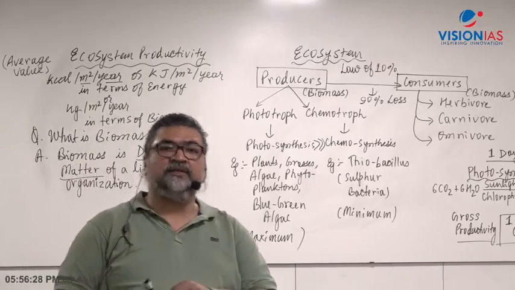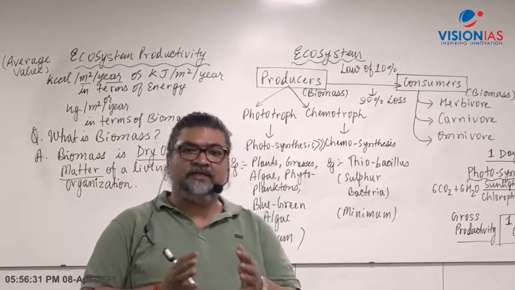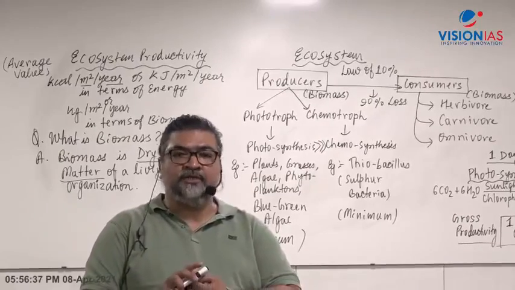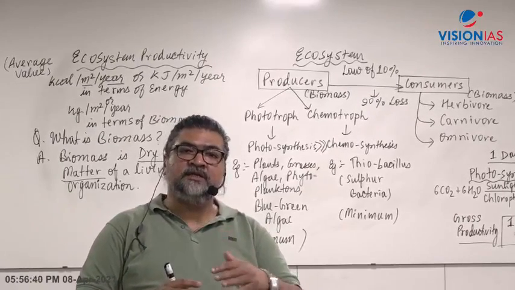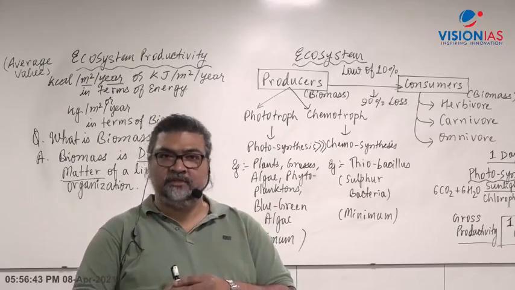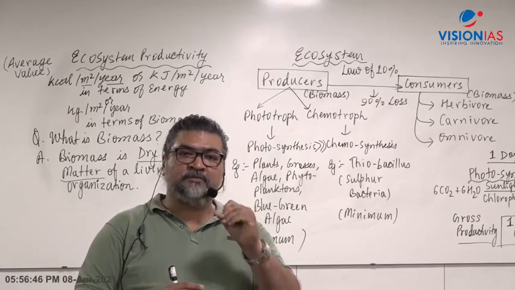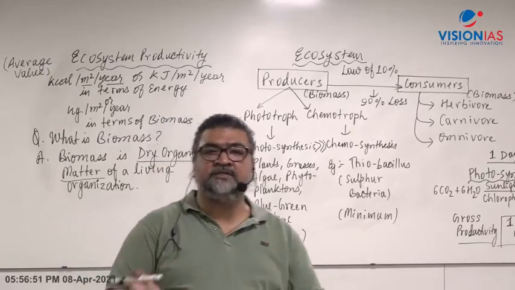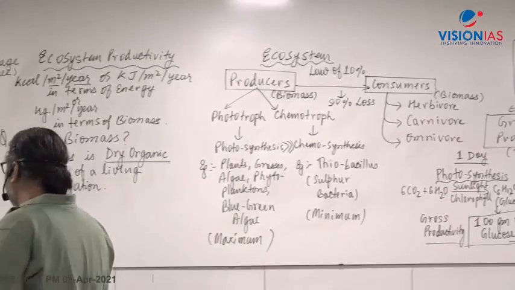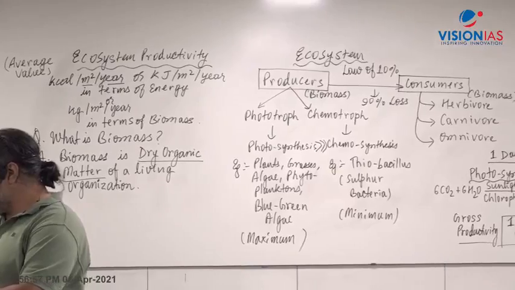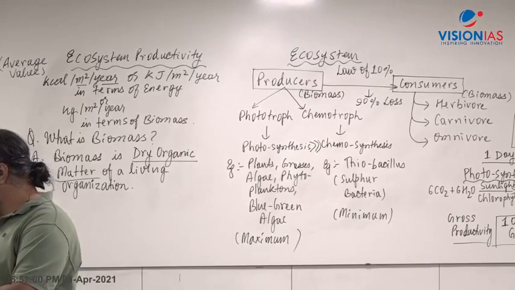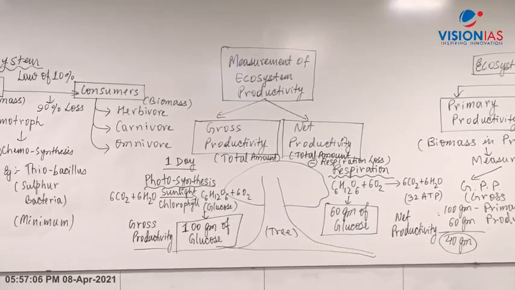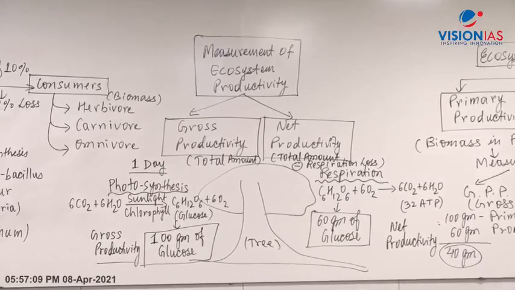Harshit Yadav, you are right. When the scientists do the measurement, either in terms of energy or in terms of biomass, it will have different sorts of values. Normally it is considered in terms of biomass. Energy is very less, but generally scientists prefer to calculate in terms of biomass, in terms of grams or kilograms. But both can be considered. There is no problem in that.